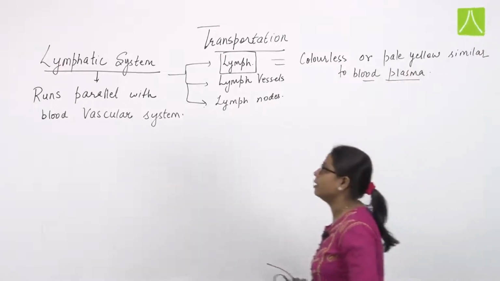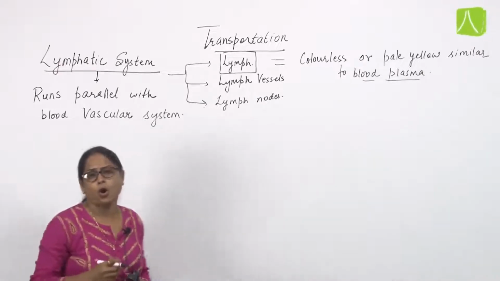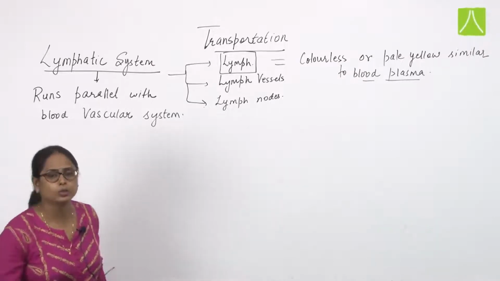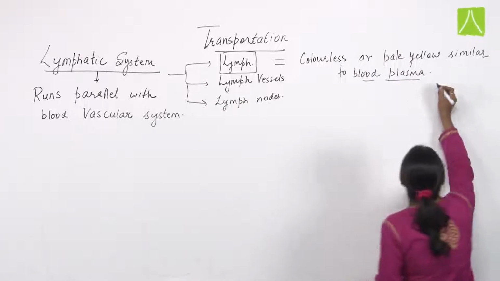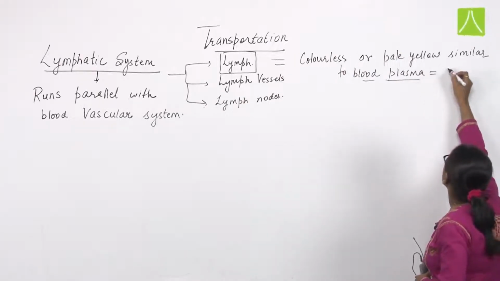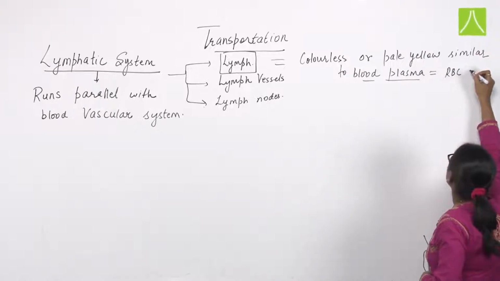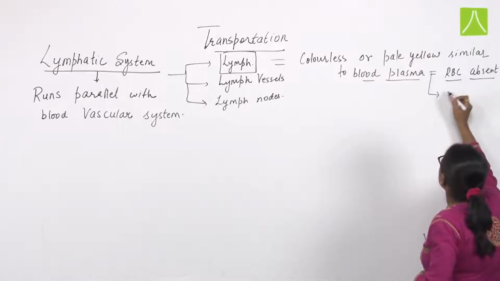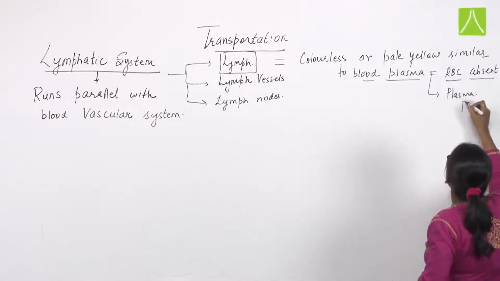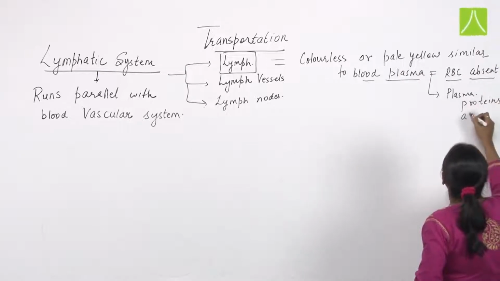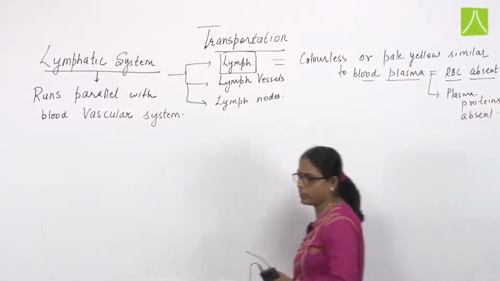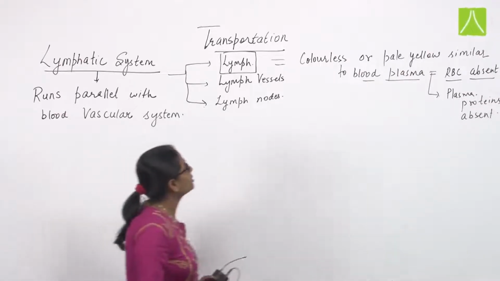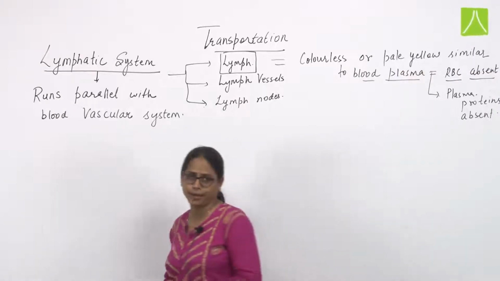So you can also consider that this lymph has an osmotic concentration equivalent or very similar to that of blood plasma, but it does not have RBC, and it does not have plasma proteins. The two major things not found in lymph are RBC and plasma proteins. Then how does lymph appear, from where does it originate?